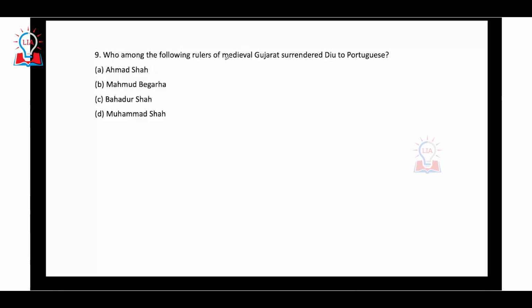9. Who among the following rulers of medieval Gujarat surrendered Diu to the Portuguese? See, we all know that in the year 1510, the Portuguese captured Goa. Okay, so before this, in the year 1509, the Portuguese fought a battle called the Battle of Diu, in which Bahadur Shah was defeated and Diu was handed over to the Portuguese.